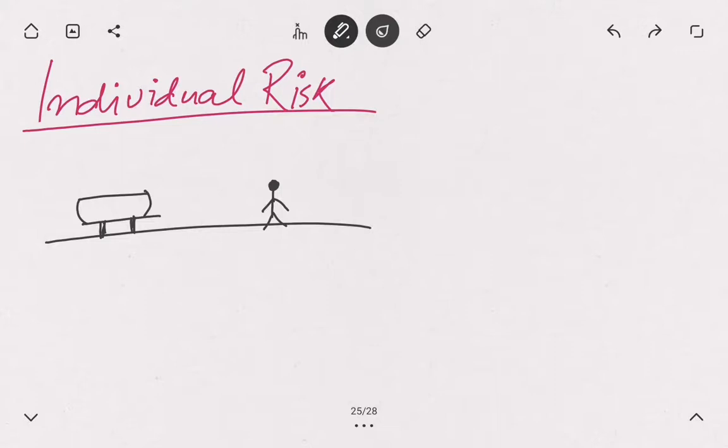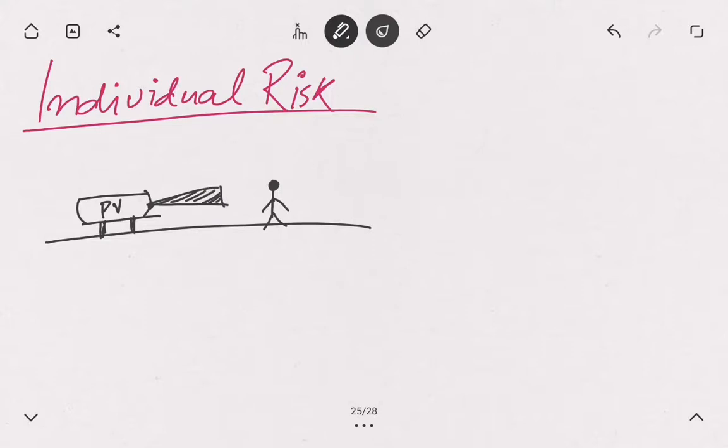So to define a scenario, I have here a process vessel, for example, having some kind of release, a hole here, and from that hole there is a release, and this release is catching fire or ignition.